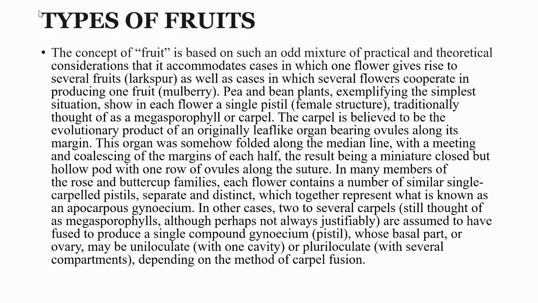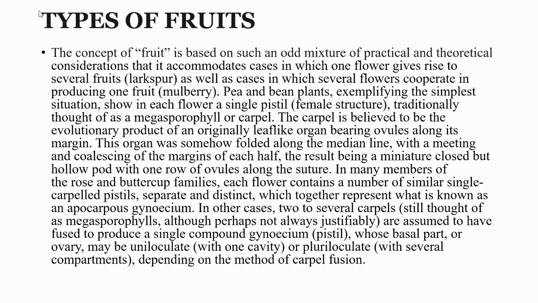Types of fruits. The concept of fruit is based on such an odd mixture of practical and theoretical consideration that it accommodates cases in which one flower gives rise to several fruits, as well as cases in which several flowers cooperate in producing one fruit. Pea and bean plants exemplify the simplest situation, showing in each flower a single pistil, traditionally thought of as a megasporophyll or carpel.